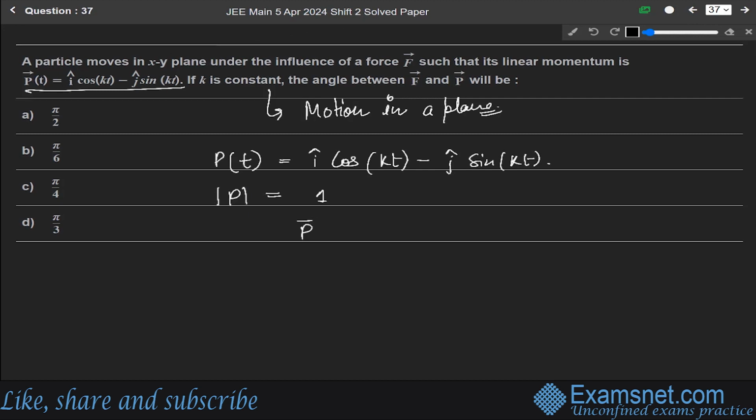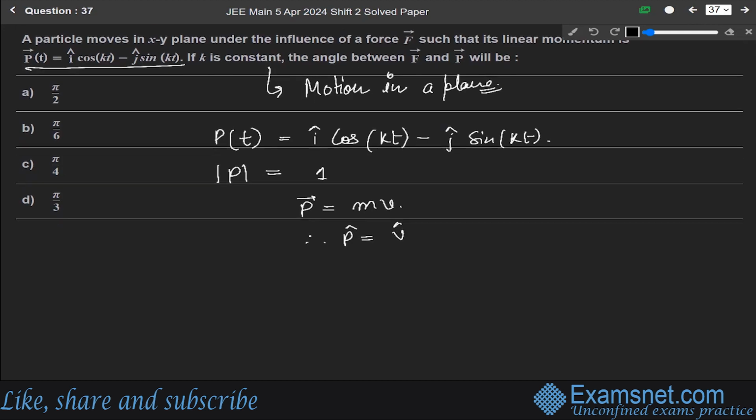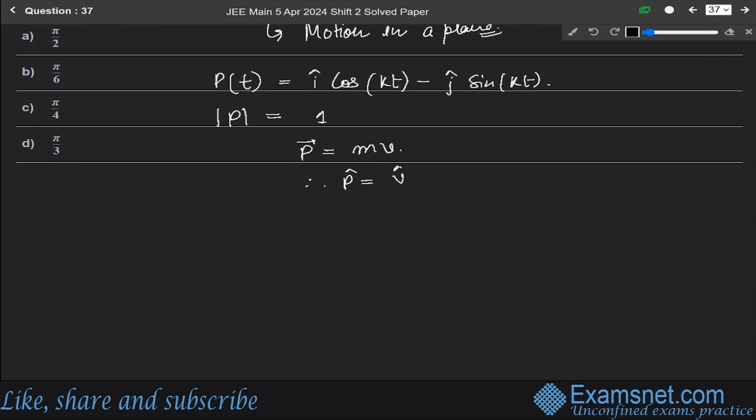Since we know that momentum P equals mass times velocity, in terms of the unit vector, P cap will be equal to V cap. So V cap will be equal to cos kt i cap minus sin kt j cap.